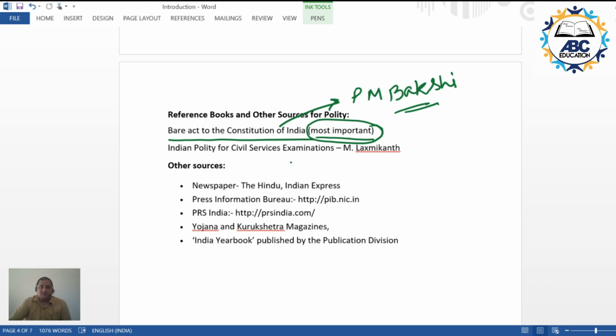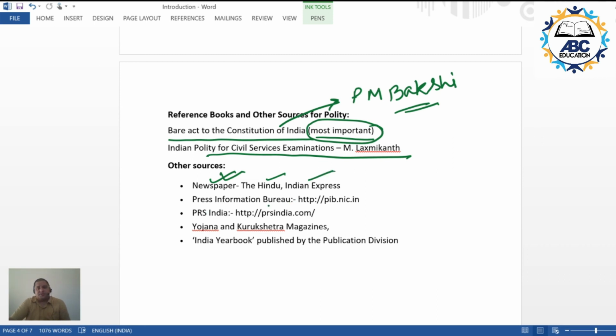And apart from this, most of you would be reading from the book written by M. Lakshmikant. This goes without saying, but what goes with saying is that everybody should be having this bare act to the Constitution of India. The other sources, what can be the other sources? Newspaper would be your best friend for your entire duration of preparation, and I know that everybody of you would be following The Hindu newspaper. You can also follow Indian Express.